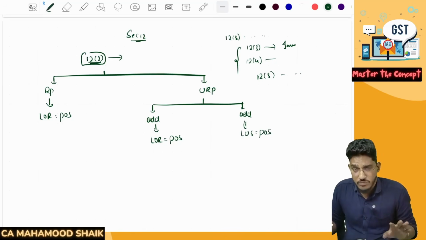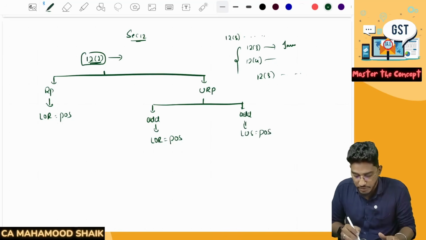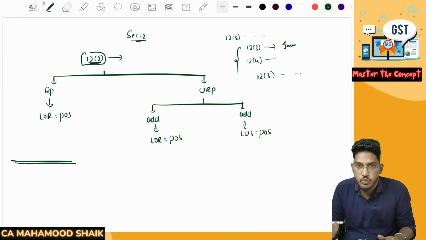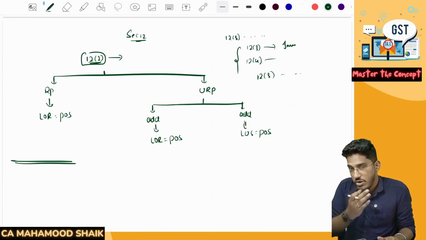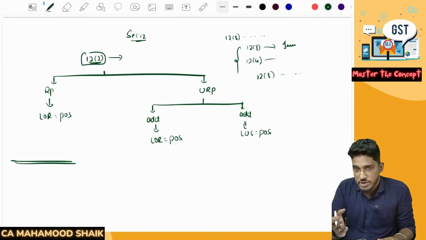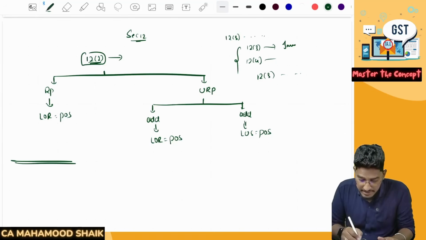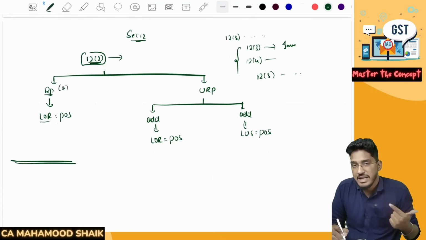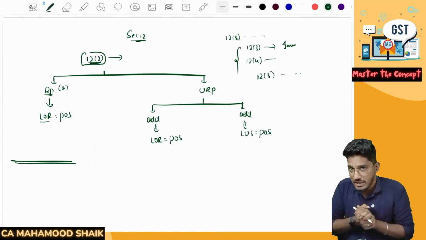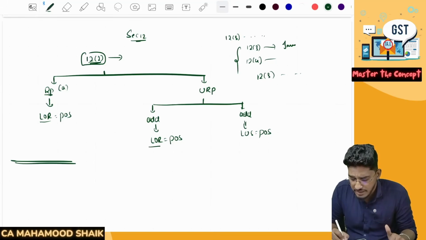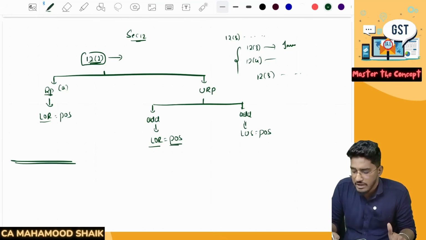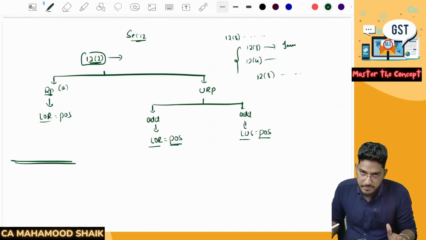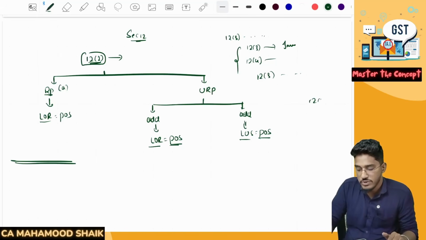This is not something new which I am teaching you. I am just making you recollect the provision which is there under 12 subsection 2. If there is a provision of service which is not getting covered anywhere else, then we will come to 12 subsection 2 to determine the place of supply. As per 12 subsection 2 clause A, if the recipient is registered, location of the recipient. If the recipient is unregistered, then we need to check whether the address of the recipient is available. If it is available, location of the recipient will become place of supply. If it is not available, location of the supplier will become the place of supply. So this is what 12 subsection 2 says.